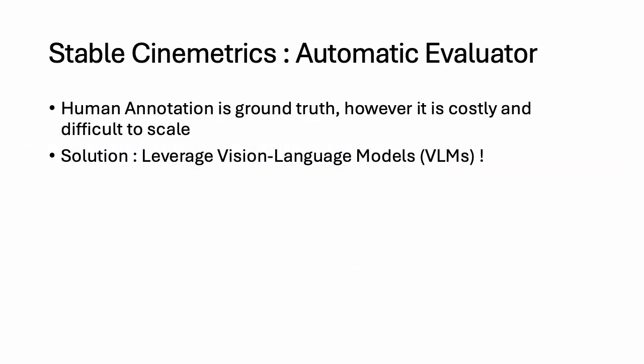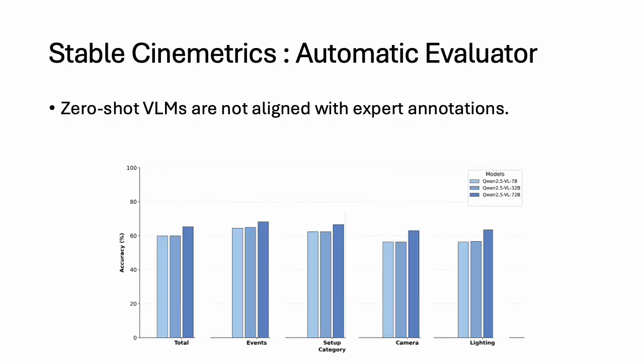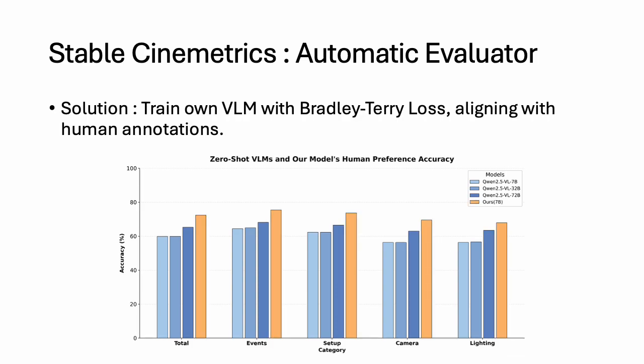Finally, while human annotation provides our ground truth, it is costly and difficult to scale. To address this, we explored vision language models to create a scalable, automatic evaluator. Our results show that in a zero-shot setting, models are not well aligned with the preferences of our expert human annotators. Our solution was to train our own model, where we fine-tuned a 7 billion parameter model on our human preference data. Our trained model outperforms all the zero-shot baselines, achieving a much higher accuracy.